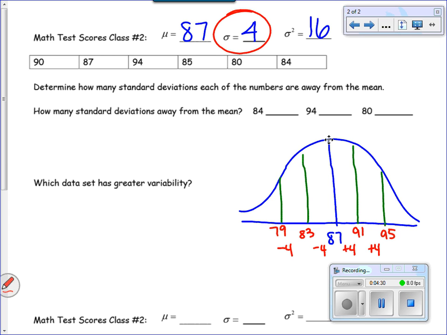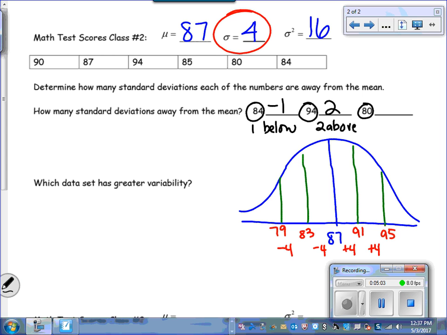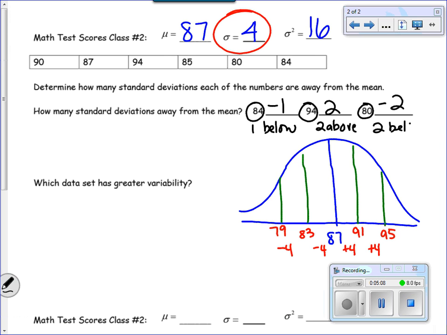Okay, now I want to answer my questions. How many standard deviations away from the mean is a score of 84? If I look at my 84, it lies between my 83 and 87, which is 1 standard deviation below the mean. If I look at a score of 94, it looks like 94 lies between 91 and 95, which is 2 standard deviations above the mean. And my 80 sits between my 79 and 83, which is 2 below, which is -2, or 2 below.